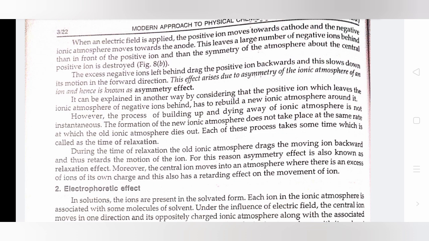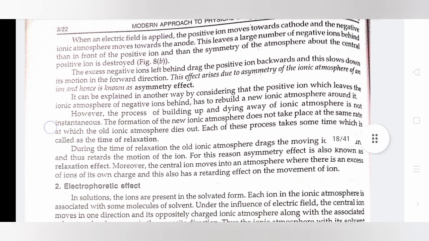However, the process of building up and dying away of the ionic atmosphere is not instantaneous. The formation of the new ionic atmosphere does not take place at the same rate at which the old ionic atmosphere dies out. Each of these processes takes some time, which is called the time of relaxation.